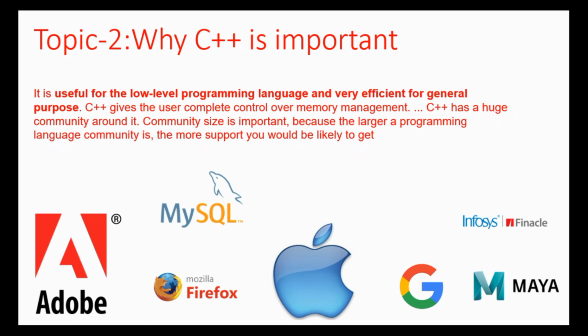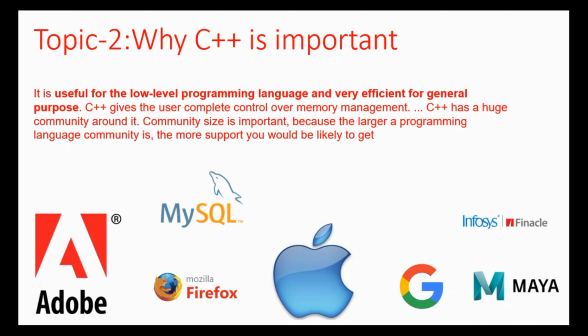Now the second topic, why C++ is important. In C there are some faults: we can't do real-world things, and we are not able to do much in terms of security and memory management.